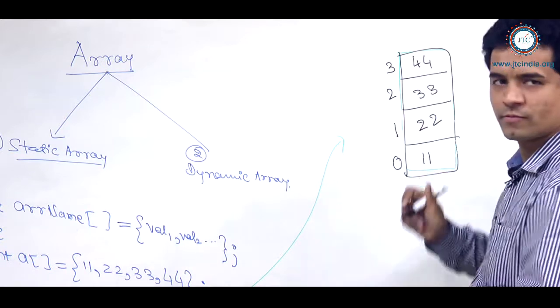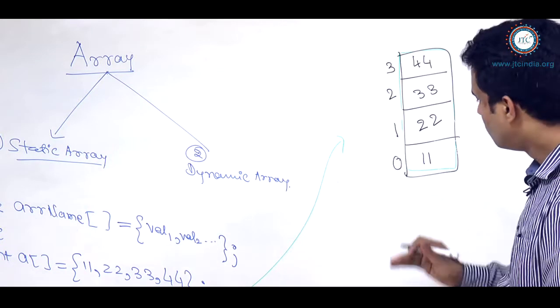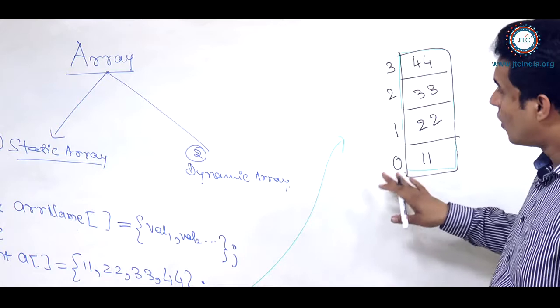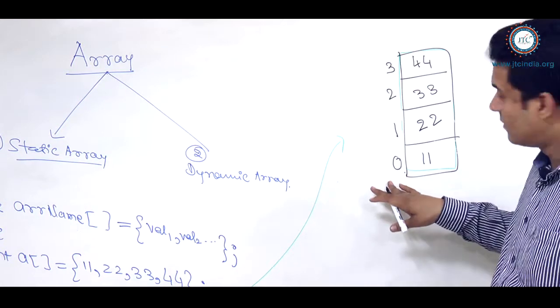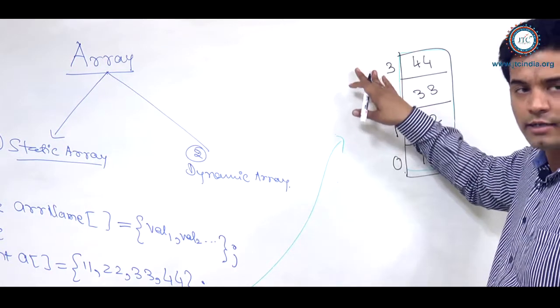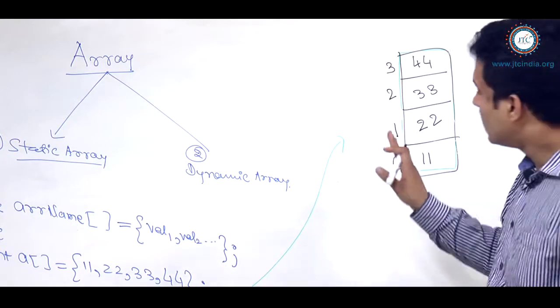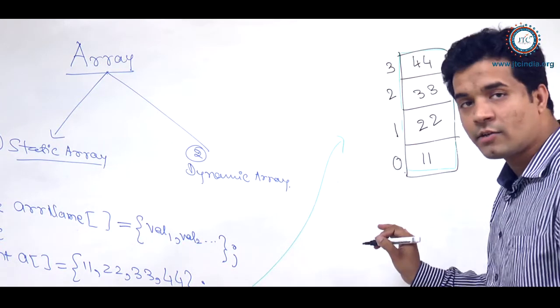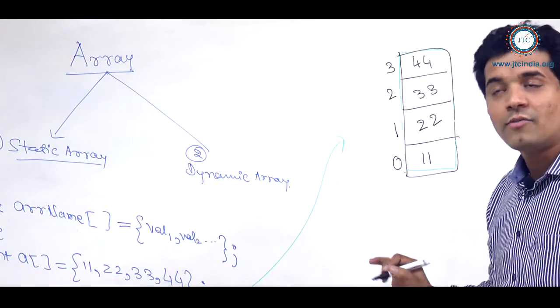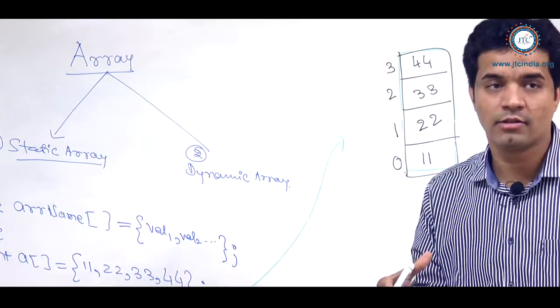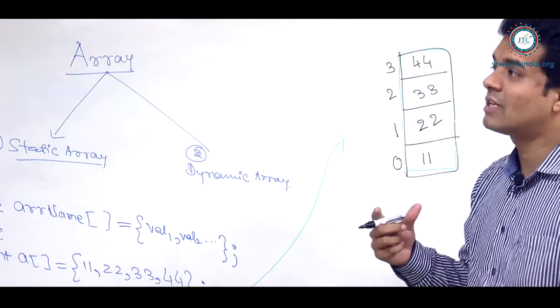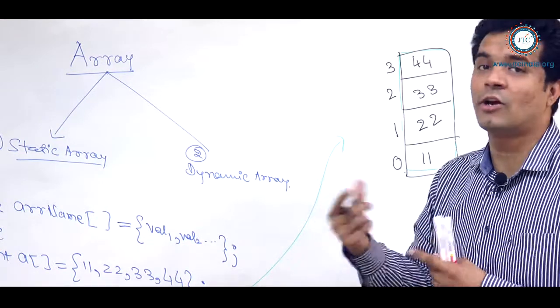For this array, 0, 1, 2, 3 are the corresponding indexes. So in this array, how much memory will be allocated? First of all, if it is an object, there is the question of how much memory will be allocated for an array.